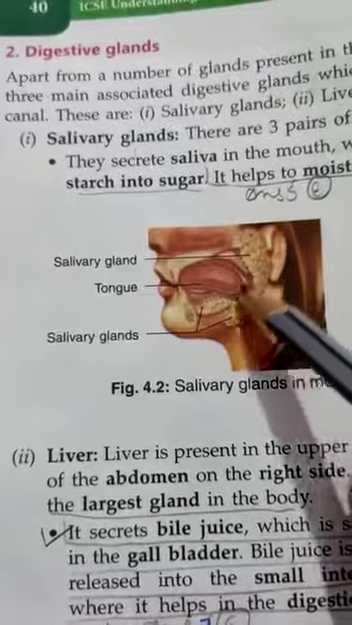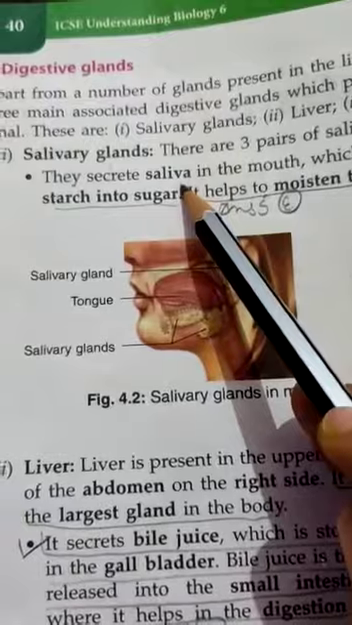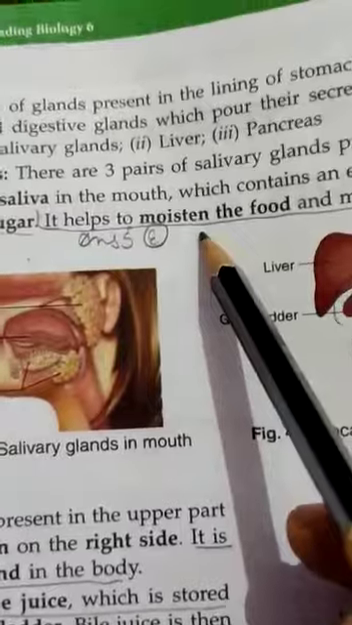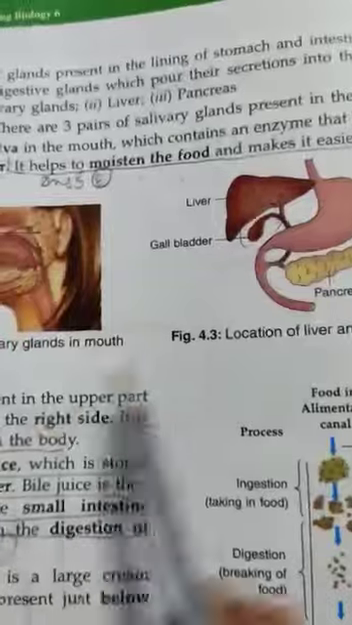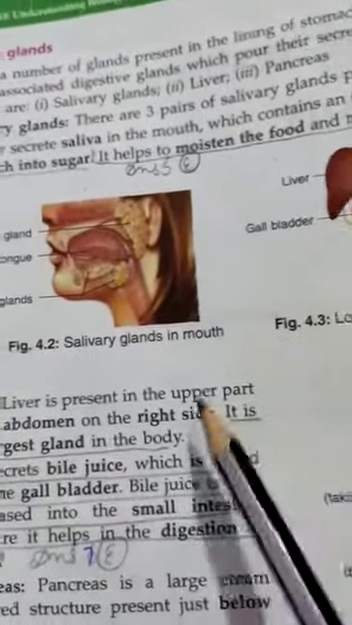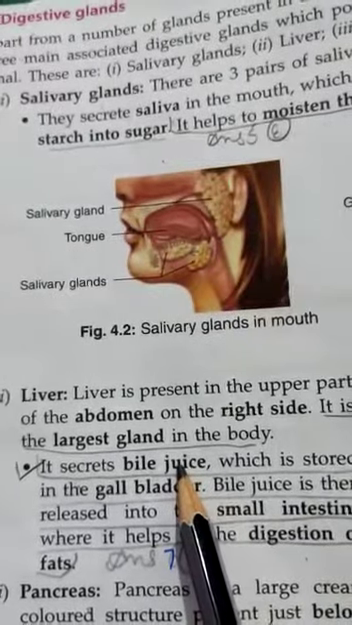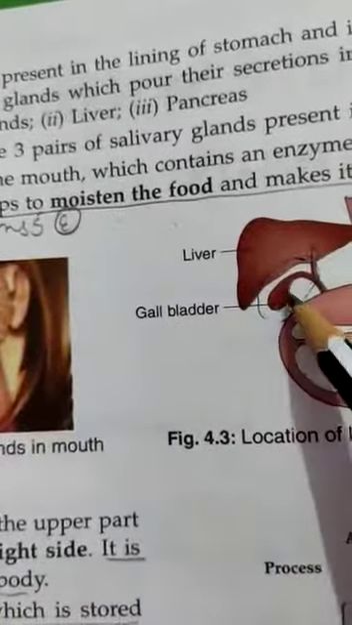These salivary glands also secrete saliva in our mouth, which helps to break the starch into sugar and also helps to moisten the food. Second, the liver. The liver also helps in the proper digestion of the food. It secretes a juice that is known as bile juice, which also helps in the proper digestion of the food, and this bile juice is sometimes stored in the gallbladder.